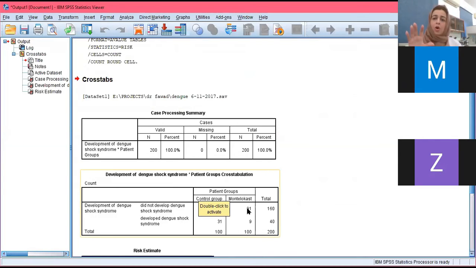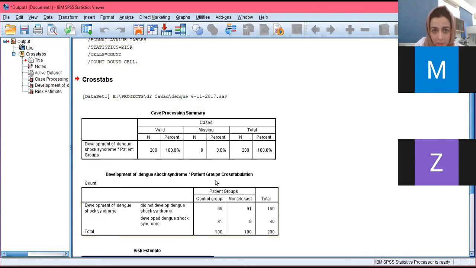If there's a cohort or a randomized control trial, because these are prospective studies and we want to calculate risk from a 2x2 table, in that case the division of the groups is according to exposure or risk, right? For example, in this case the exposure is montelukast and the outcome is the development of dengue shock syndrome.